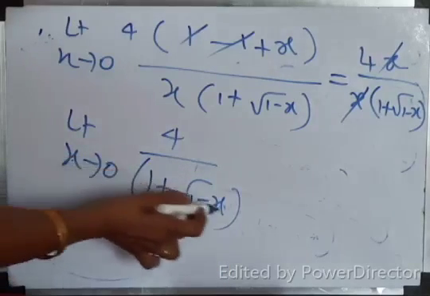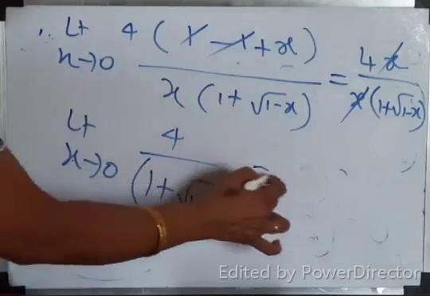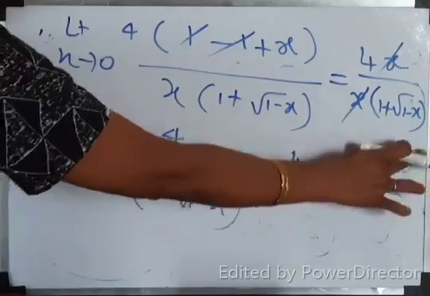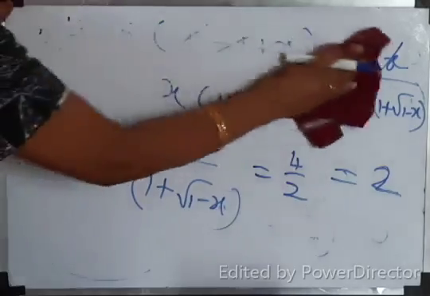Now if you substitute x equal to 0, root 1. Root 1 is 1. 1 plus 1, 2. So the answer is 4 by 2. The answer is 2. LHL is 2. Right. Or what I said already, 0 by 0 form. So differentiate denominator and numerator separately, and you will get the answer 2. Okay.